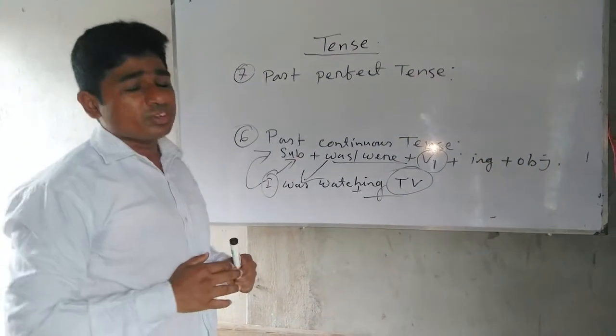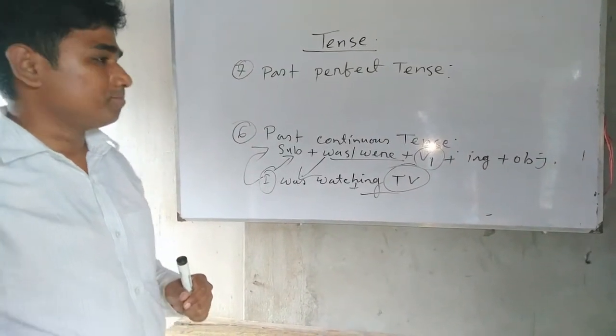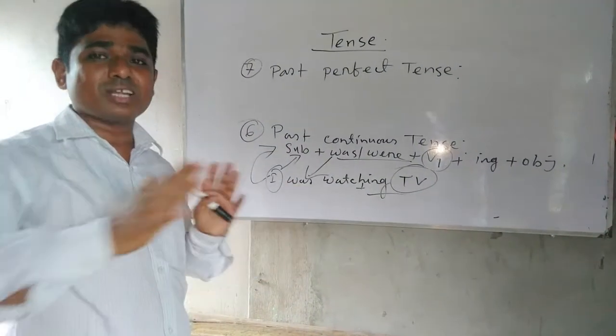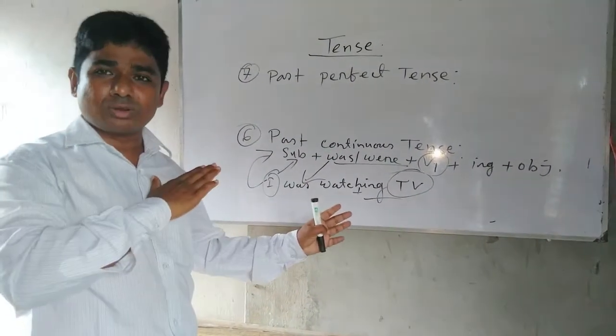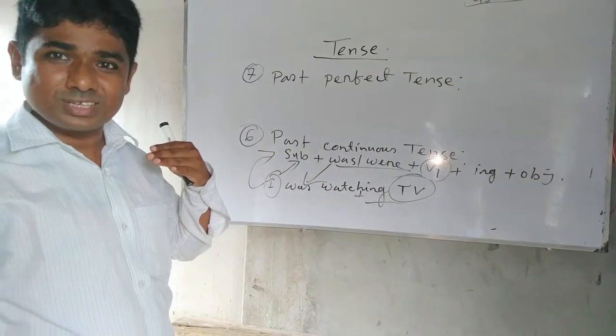So past perfect tense denotes two actions of past time. One action occurred before the other action. The former action is called past perfect tense. The other action is past simple.